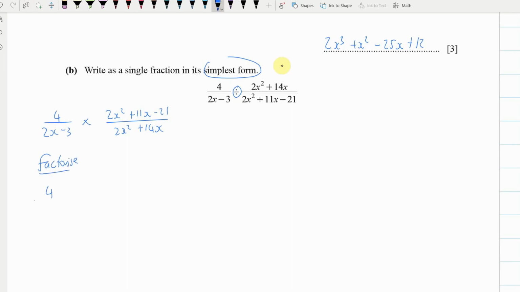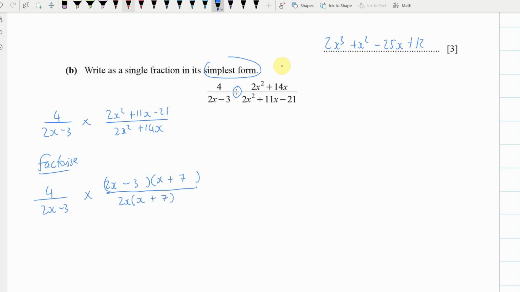Let's factorize the top: (2x plus 7)(x minus 3). Let's see if that works. We get 2x squared plus 14x minus 3x, which gives us 11x, and minus 3 times 7 is negative 21. Perfect. And on the bottom, I think we can go 2x bracket x plus 7.